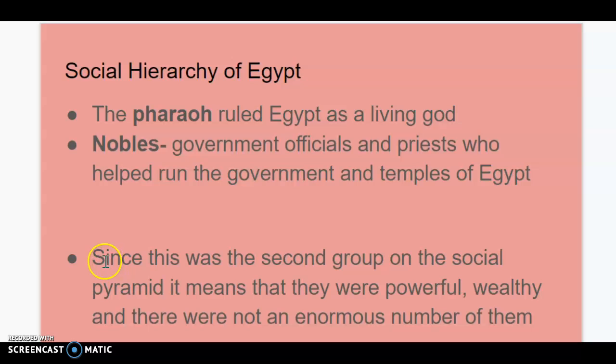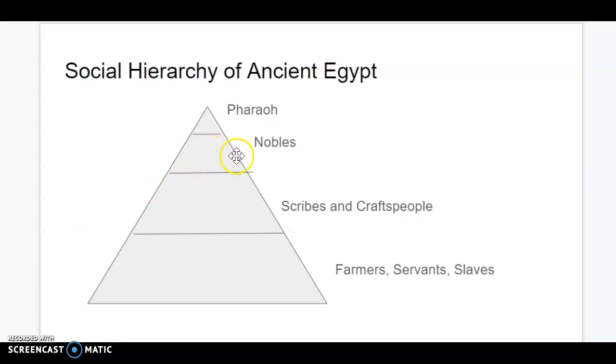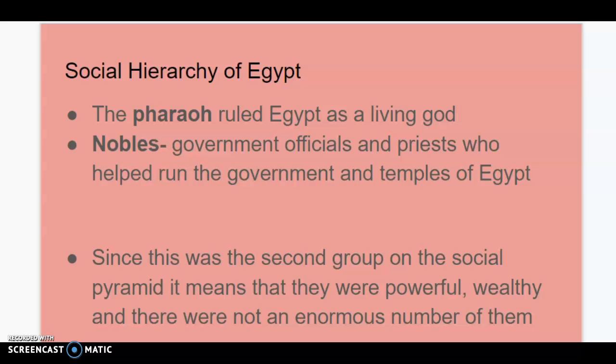Okay? And again, since this was the second group on the social pyramid, it means that they were powerful people. The nobles are powerful. This means that some of their power comes from their wealth that they have, and there were not an enormous number of them, which is again why it looks this way. Okay, a little bit lower, not a lot of them, but they're higher up on that social pyramid. Okay, wealth and power.